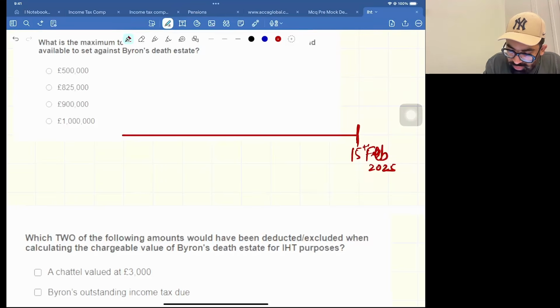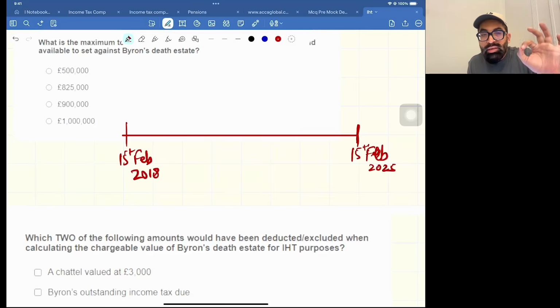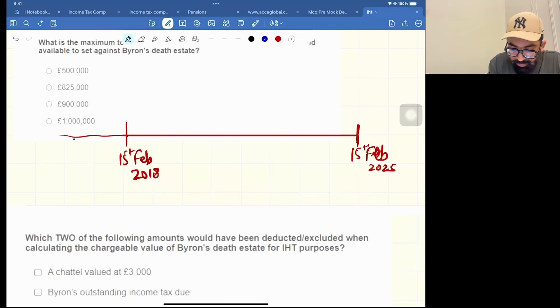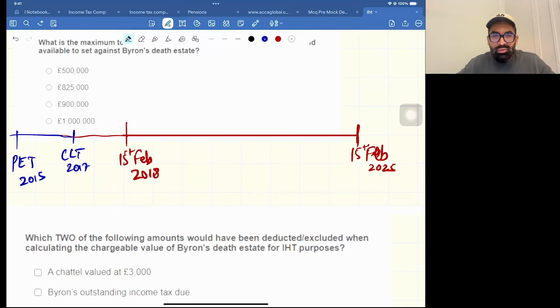If you go 7 years back, it will be 15th of Feb 2018. Now in this question, all the gifts were lying before that. The CLT was in 2017 and the PET was in 2015. Hope you saw the date. So this is the date of death.